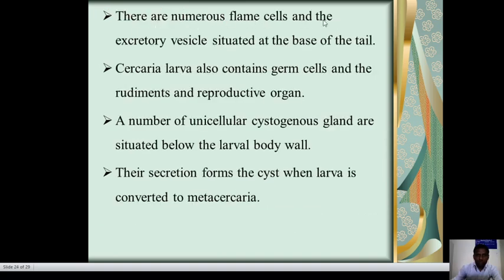There are numerous flame cells and an excretory vesicle situated at the base of the tail. The cercaria larva also contains germ cells and rudimentary reproductive organs. A number of unicellular cystogenous glands are situated below the larval body wall. Their secretion forms the cyst when the larva is converted into metacercaria.